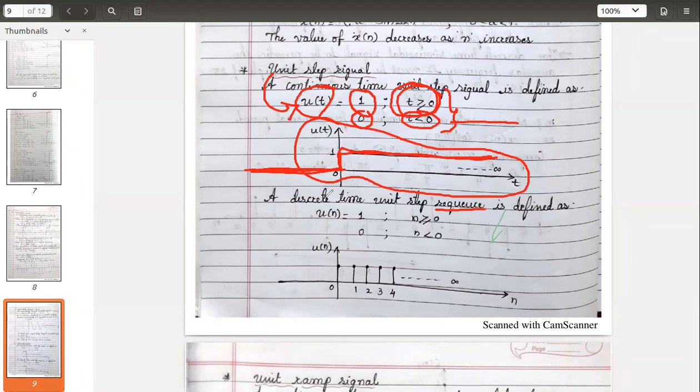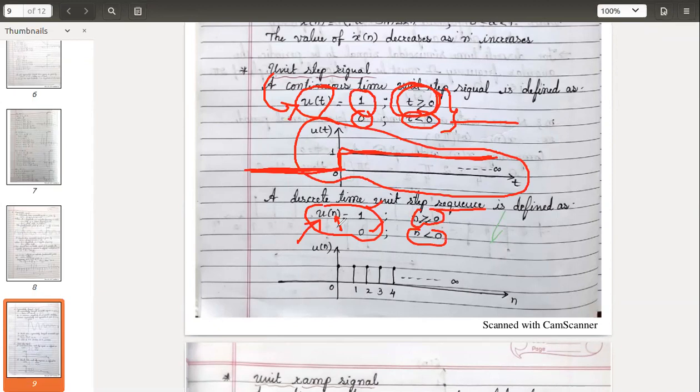So we can use the terms interchangeably. How do you define the discrete time unit step signal? The notation remains the same, u only. However, the variable has changed. t is replaced with n. The values are the same, either 1 or 0.